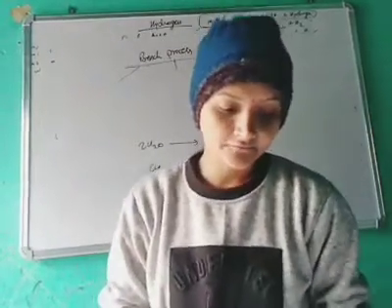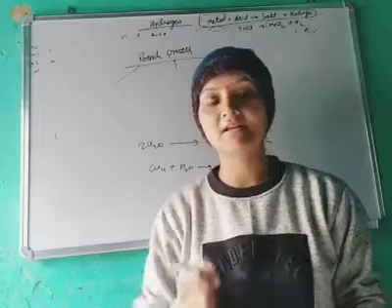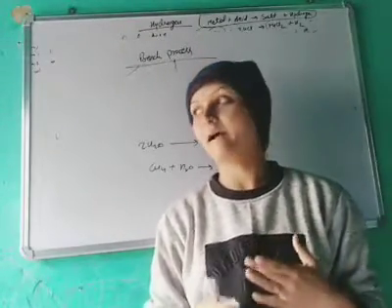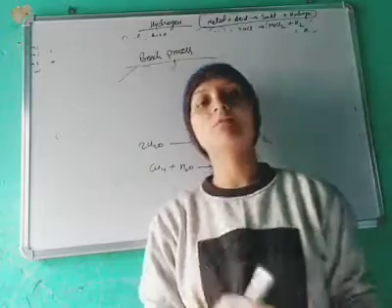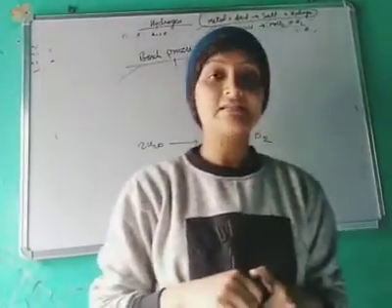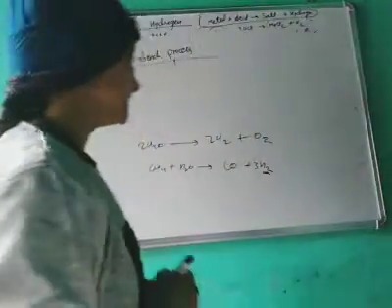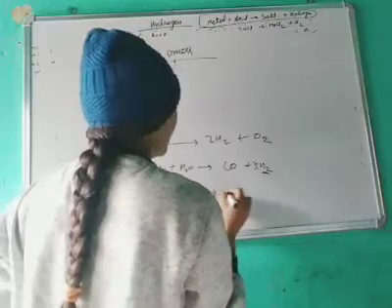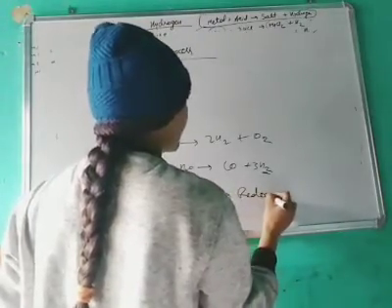You know very well what oxidation is. Oxidation is addition of oxygen to any substance and removal of hydrogen, and reduction is addition of hydrogen and removal of oxygen. When these reactions occur together, oxidation plus reduction, it is called a redox reaction.